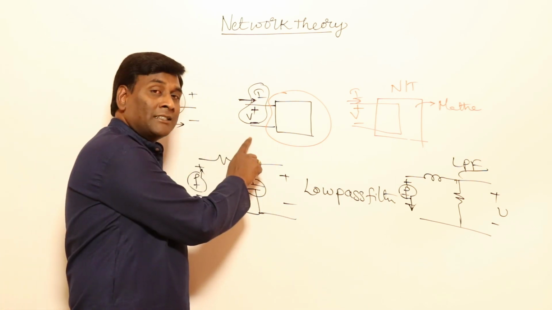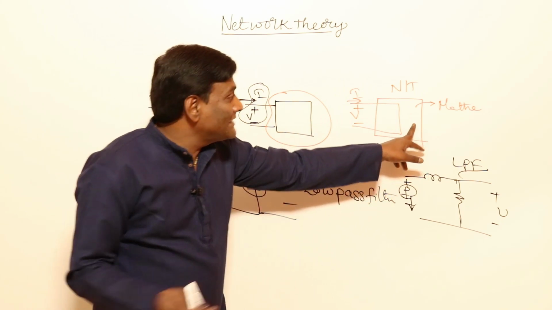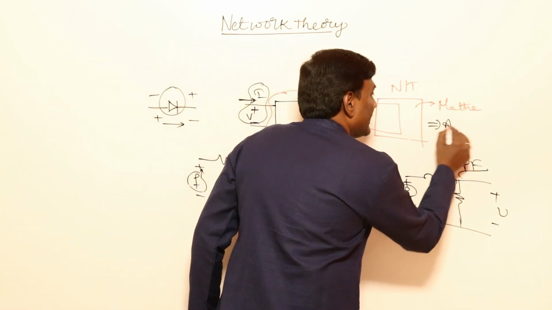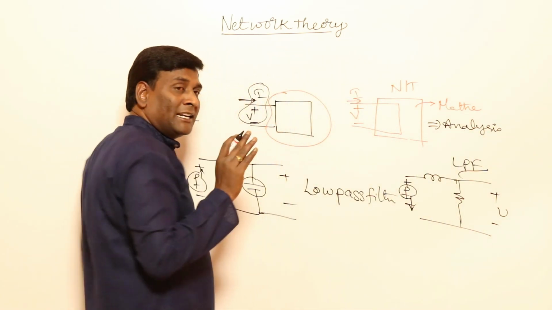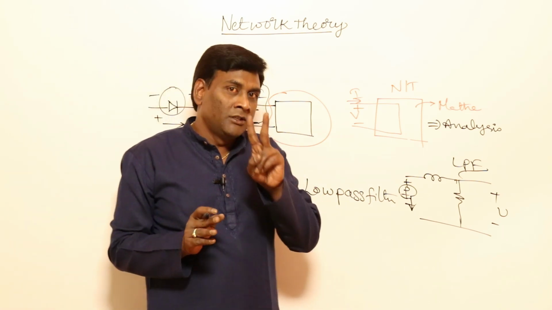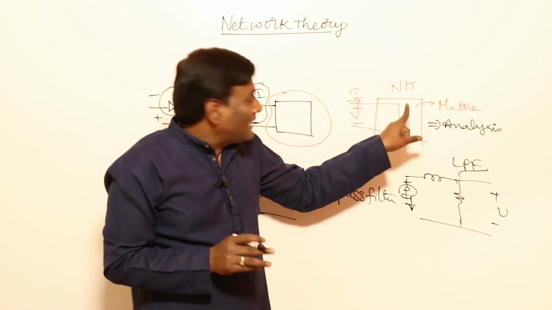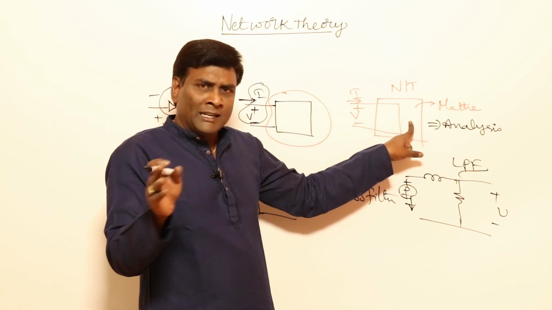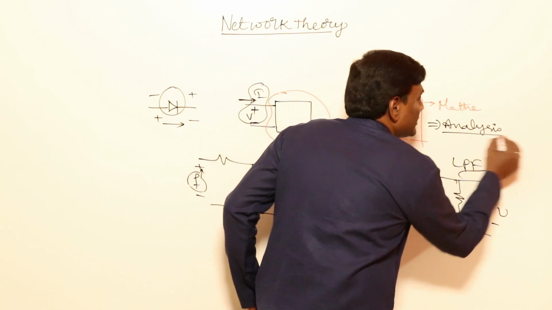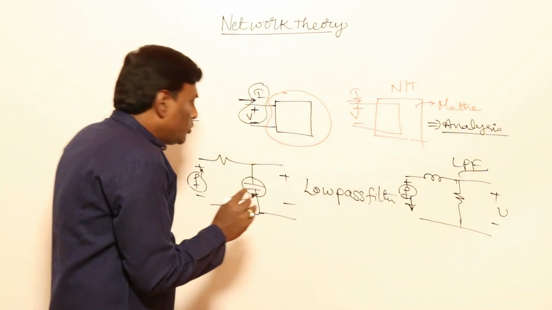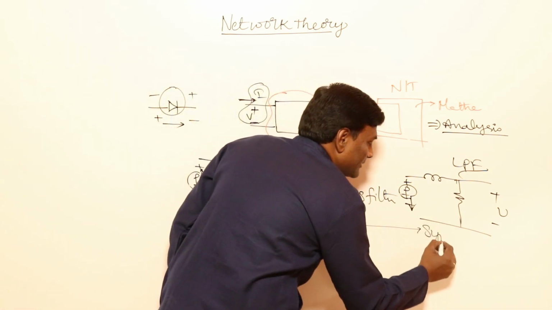But analysis, like a physically existing system mapped into a mathematical system, this is called analysis. For a physically existing system, network theory is meant for two things. What are those? Physically existing system, you convert to a mathematical model, and that mathematical model you analyze by using network laws like KCL, KVL, mesh model, and you will get the solution. That is called analysis. If you want to design new things, that is called synthesis.